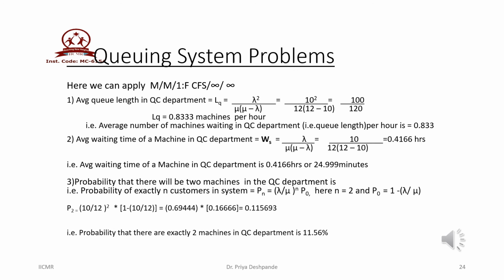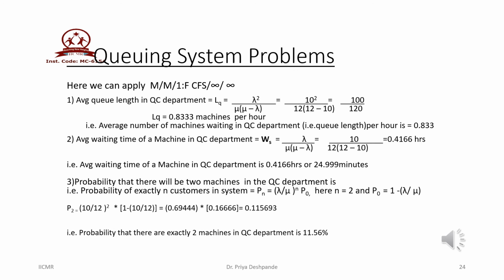So P2 is equal to 10 divided by 12 whole thing raised to 2 into 1 minus 10 upon 12, and finally we get P2 equal to 0.115693.